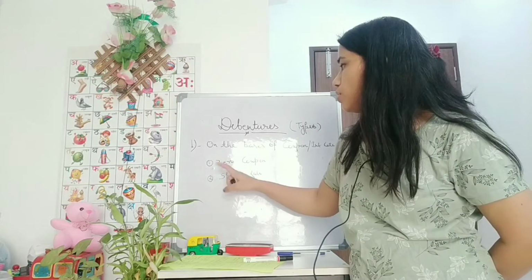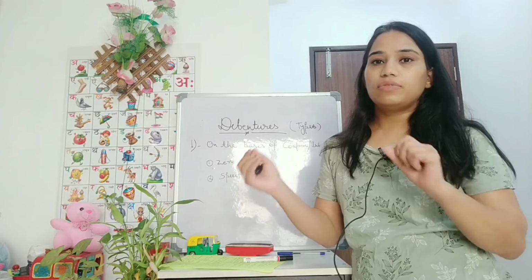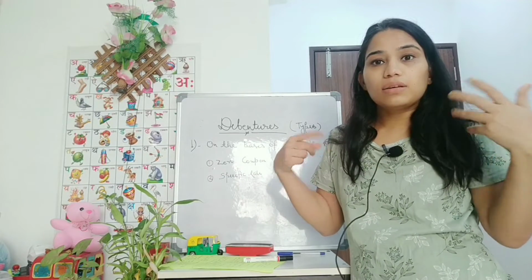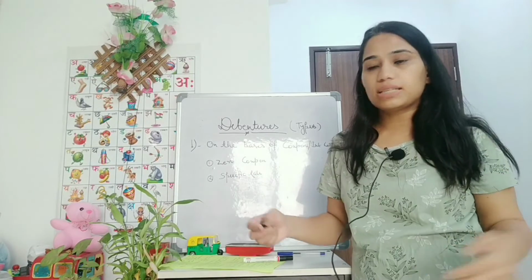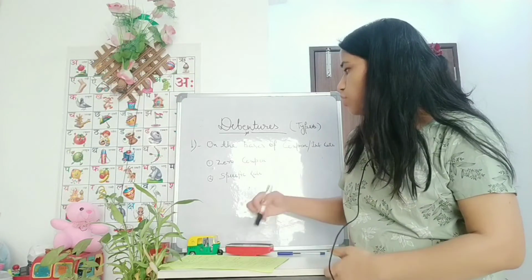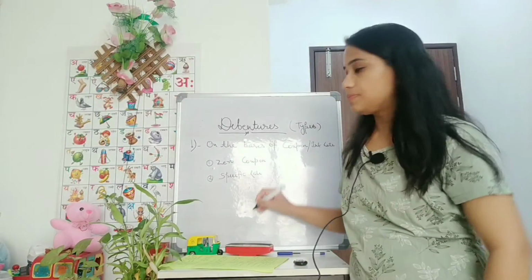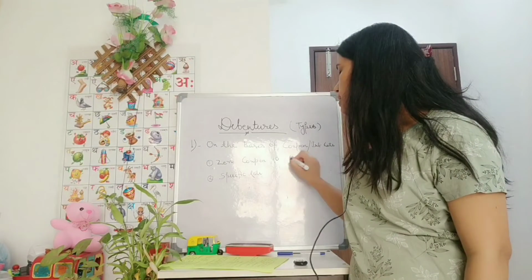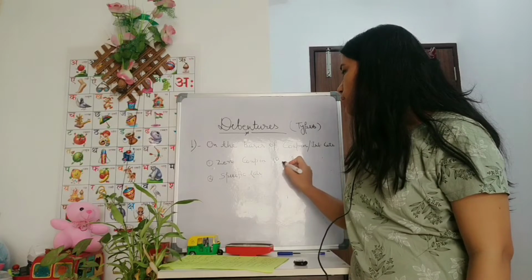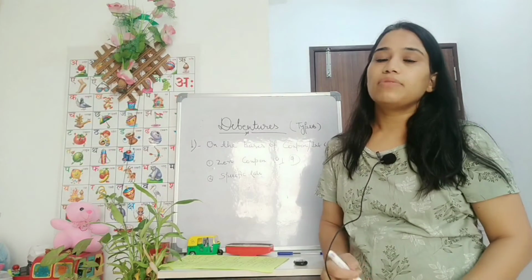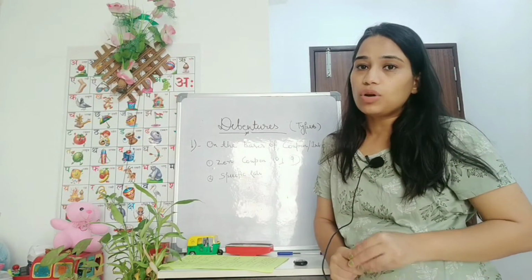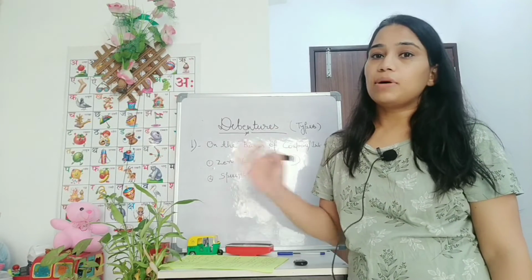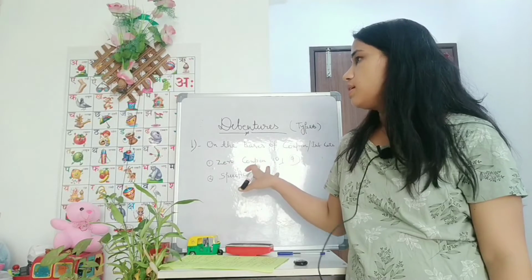So zero coupon rate is when a company is issuing debentures on discount. Say if the face value is 10 rupees, then the company is going to issue the debenture at 9 rupees. So the difference of 1 rupee will be considered as the amount of interest. So zero coupon rate doesn't carry any amount of interest on these debentures.